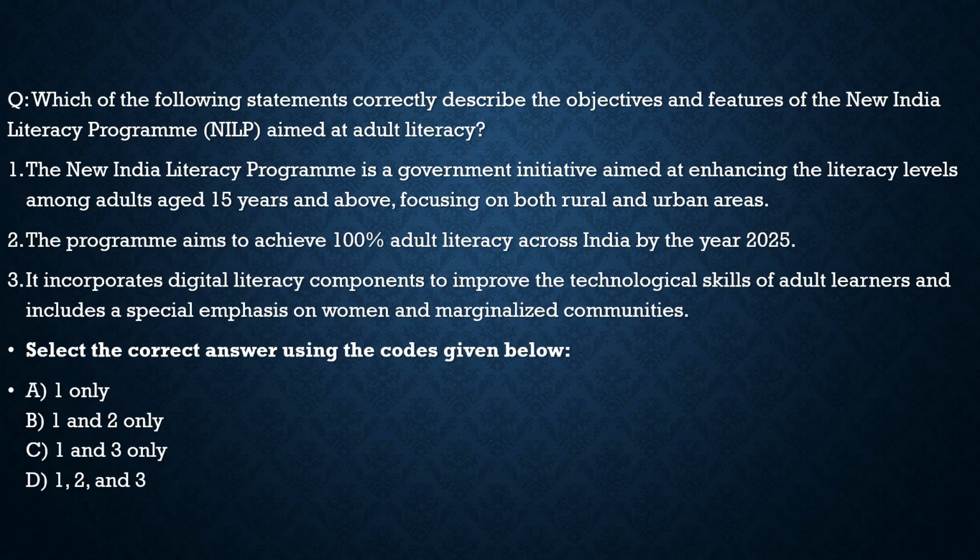Second statement: the program aims to achieve 100% adult literacy across India by the year 25, 100% incorrect. There is no such provision in this. Third: it incorporates digital literacy components to improve the technological skills of adult learners, 100% correct, and includes a special emphasis on women and marginalized communities, 100% correct. Nothing wrong with it. So with this question, the correct statements are statements 1 and 3, and from the code given below, the correct option would be option C.